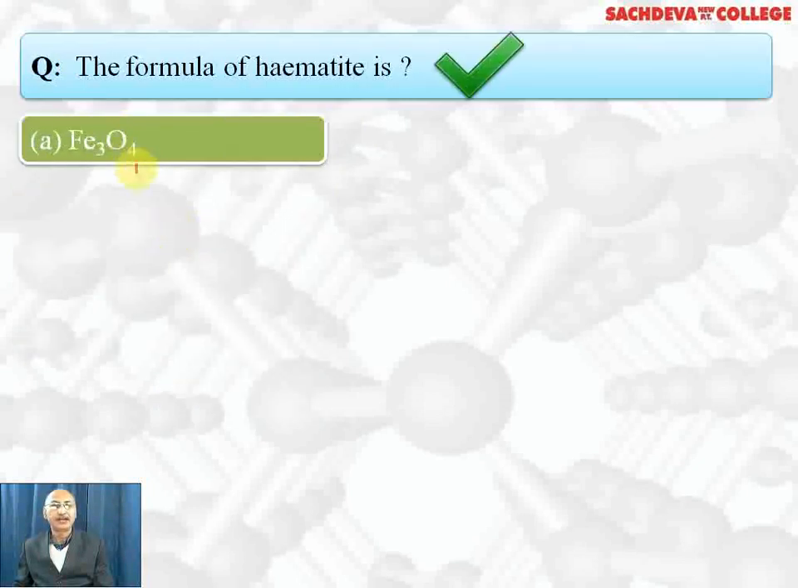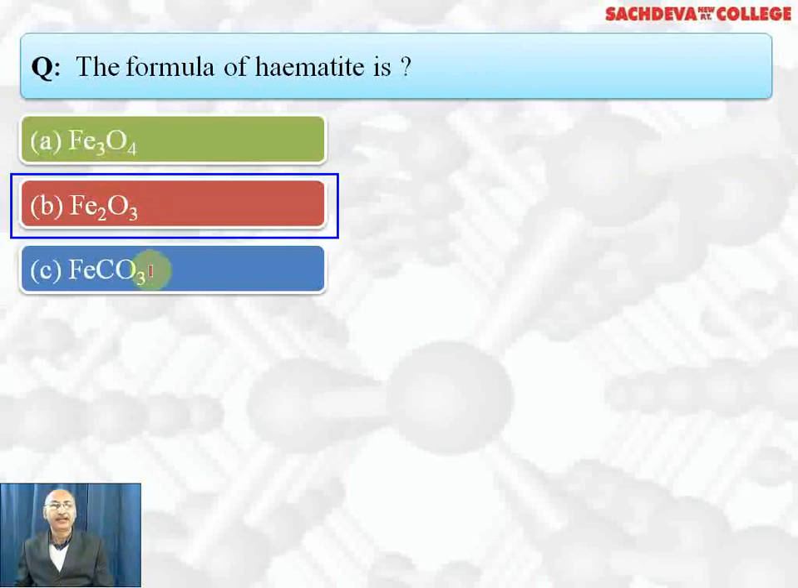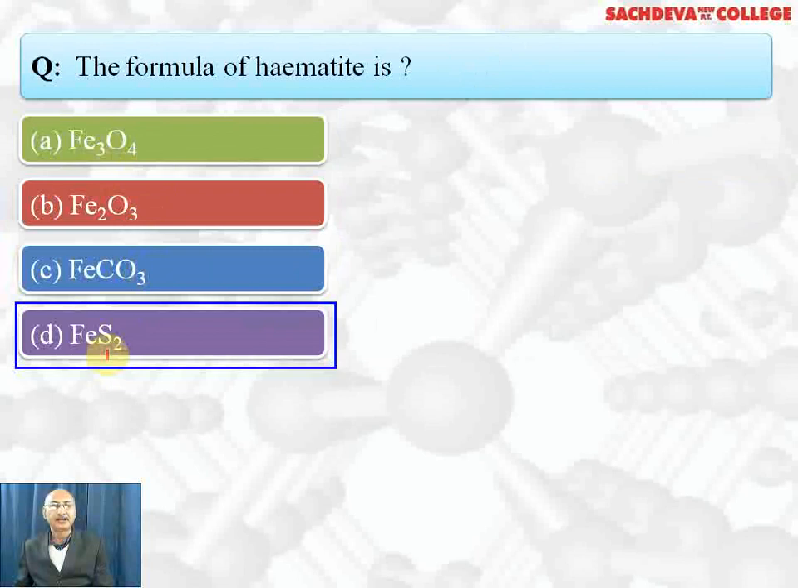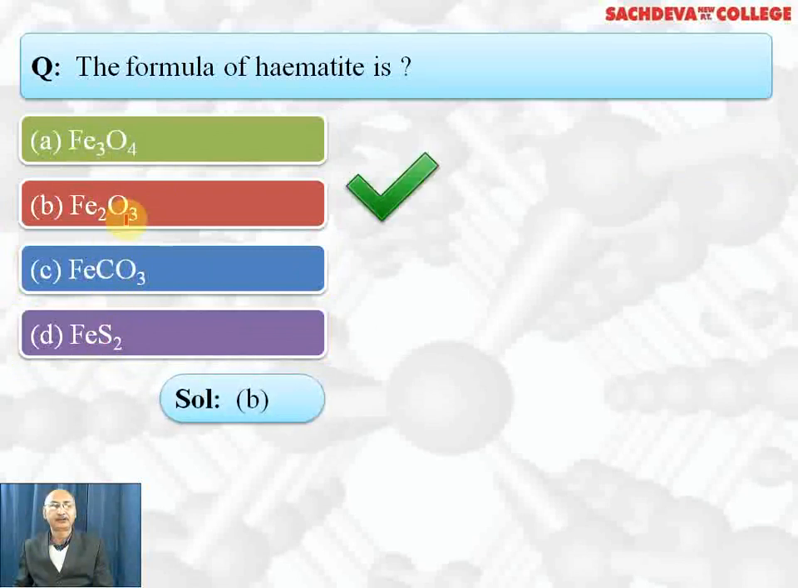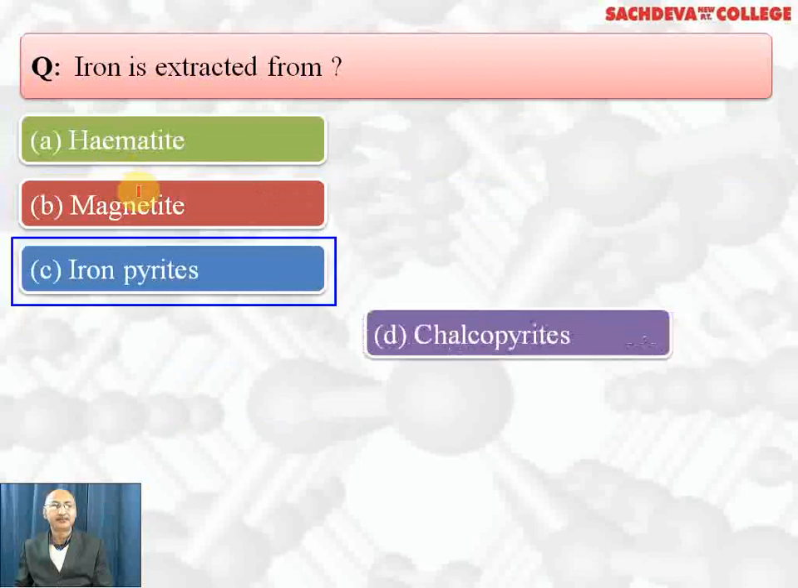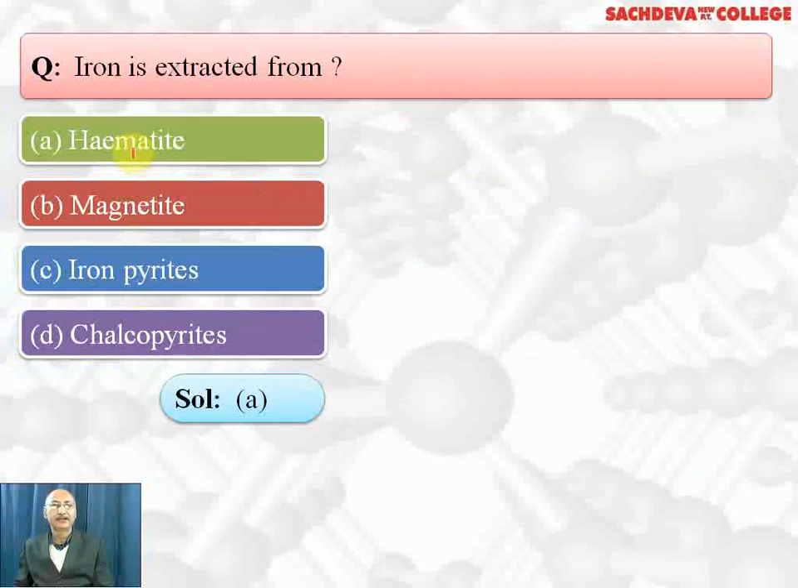The formula for hematite: Fe3O4 is magnetite, Fe2O3 is hematite, FeCO3 is siderite, and FeS2 is iron pyrite. So correct answer here is B part. Iron is extracted from hematite, magnetite, iron pyrites, chalcopyrite. Correct answer is hematite, because hematite is found in maximum amount in India. That's why hematite is used for extraction of iron.